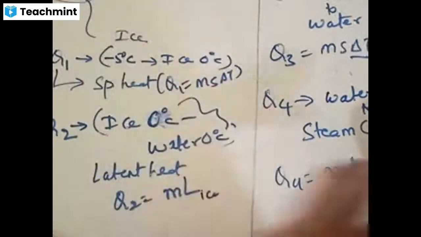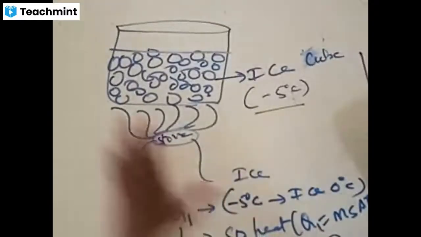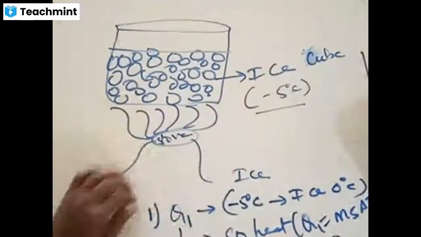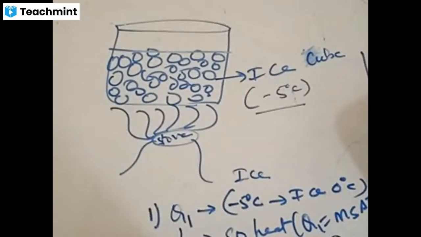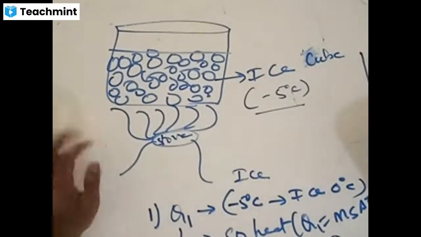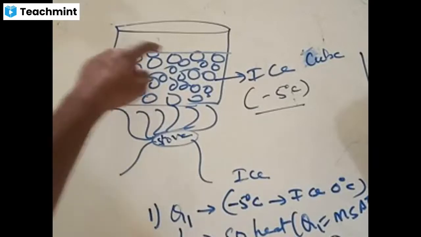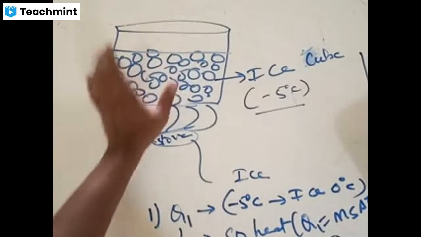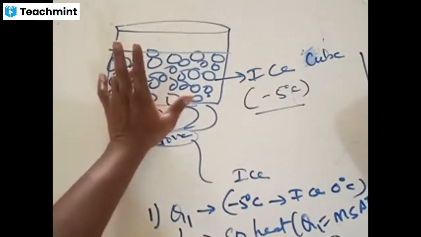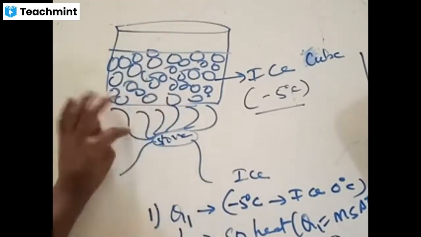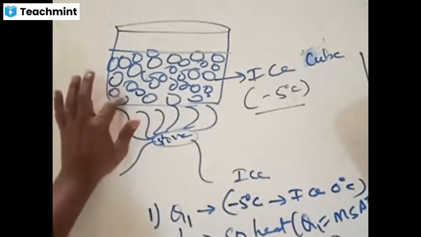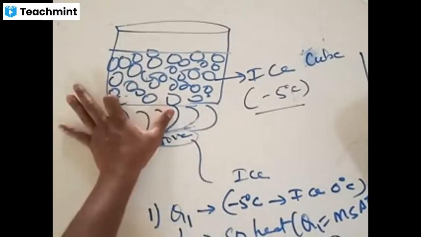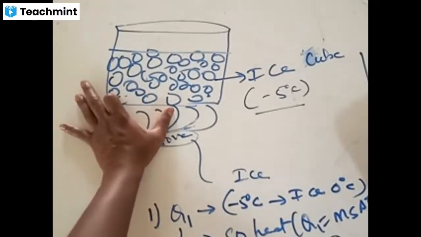Doing it step by step. Now I have taken the example. Let us recap this example. In a beaker, we have ice at -5 degrees Celsius, and we are supplying heat to this. There are various stages in this. In the first stage, ice at -5 degrees converts to ice at 0 degrees. There is only a change of temperature, but no change of state of matter. In the second stage, ice at 0 converts to water at 0. Only a change of state of matter takes place, but there is no change of temperature.